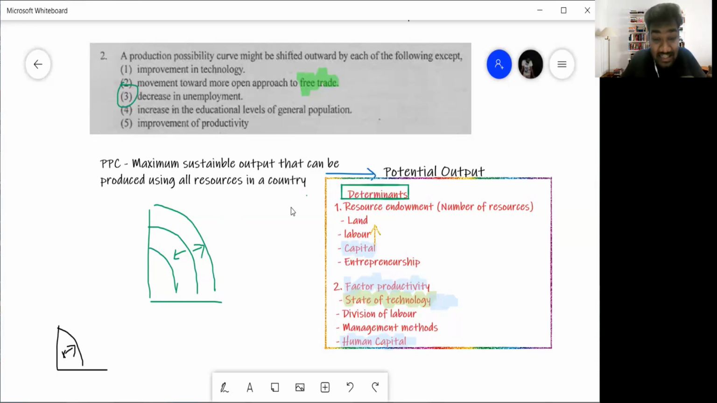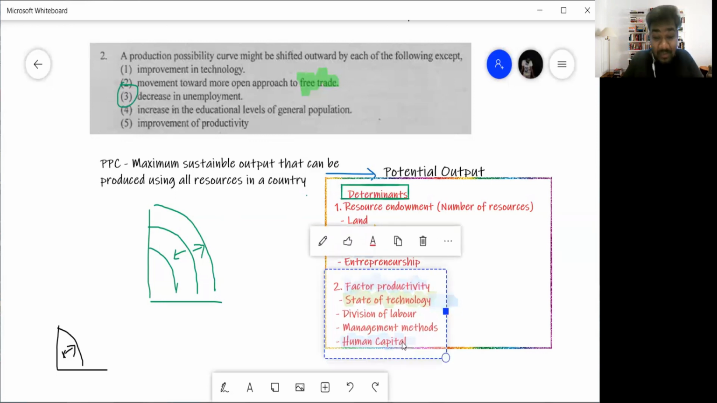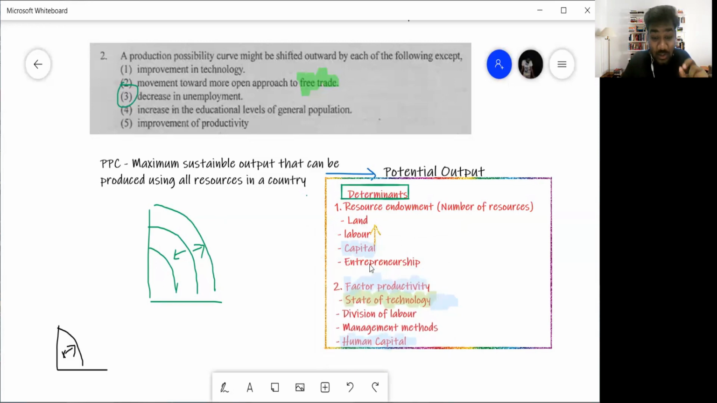The second reason, guys, is factor productivity. That means from these factors of production, how much output we can get. That will depend on the technology we are using, whether we are using, let's say, division of labor, the management methods we are using, the amount of human capital, that is the skills, knowledge, and experience the labor has. So if the factor productivity improves, again the PPC will shift. We have the same amount of land, labor, capital, entrepreneurship, but if the productivity of that increases, again the PPC will shift outwards. If it decreases, the PPC will shift inwards.